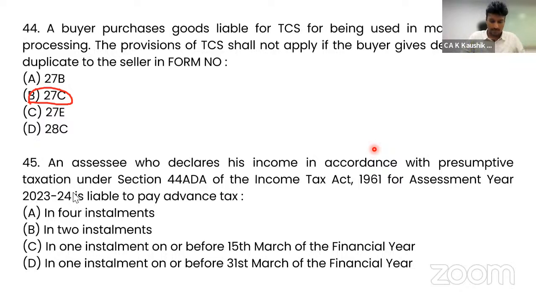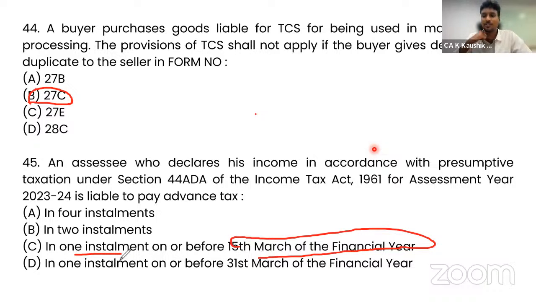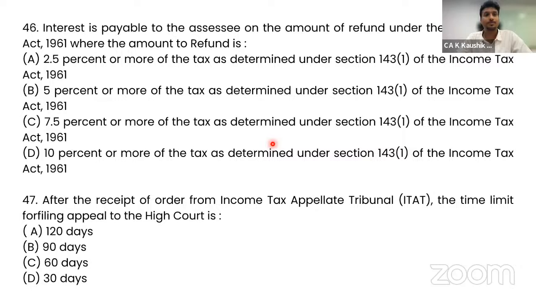An assessee who declares income in accordance with the presumptive taxation, how many installments of advance tax is he required to pay? If yes, what is the due date? So he is required to pay only one installment on or before 15th March of the financial year. Okay, so 15th March of the financial year is the correct answer. So option C. So you need not pay 4 installments. You need to pay only 1 installment, and that 1 installment should be paid by 15th March, not 31st March.